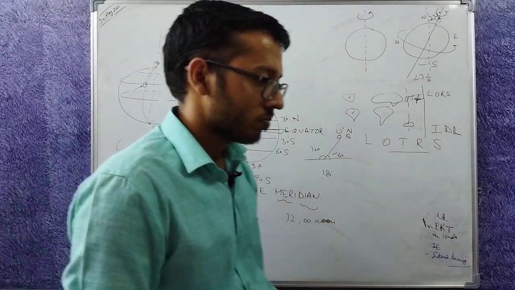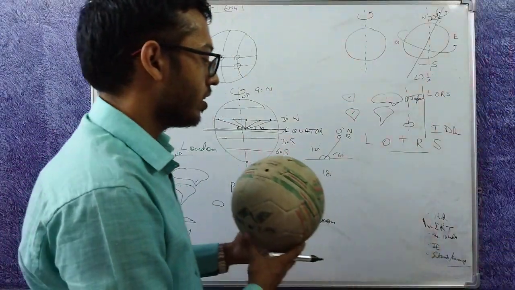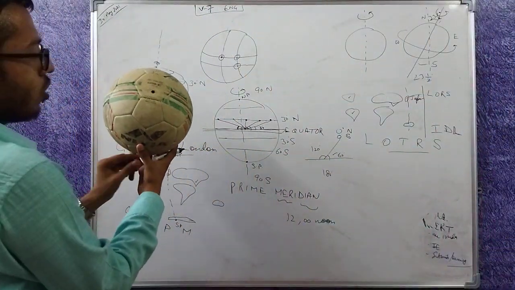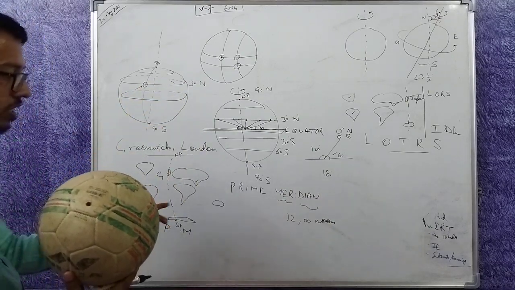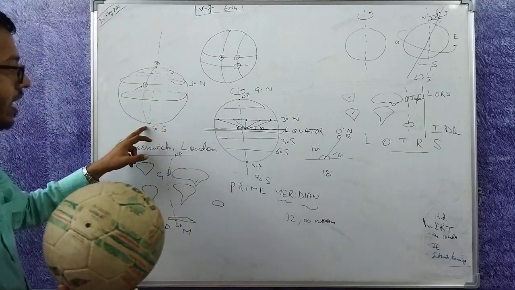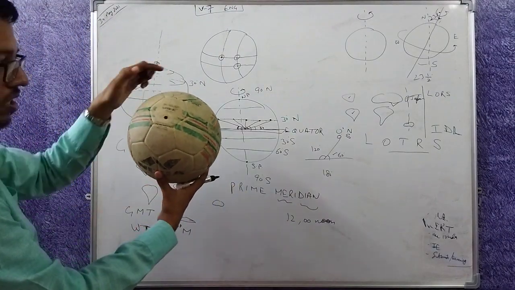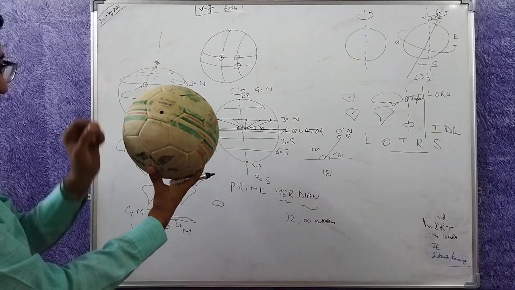What else? Once I have defined this line, this I call it as prime meridian. My work is done. I have defined the prime meridian. I needed a single line, a semicircle. This is from North Pole to South Pole. This is a semicircle.